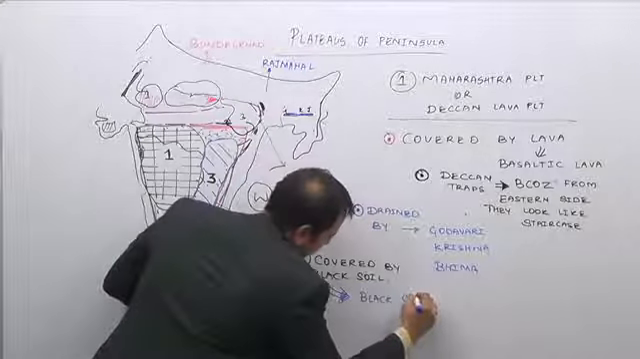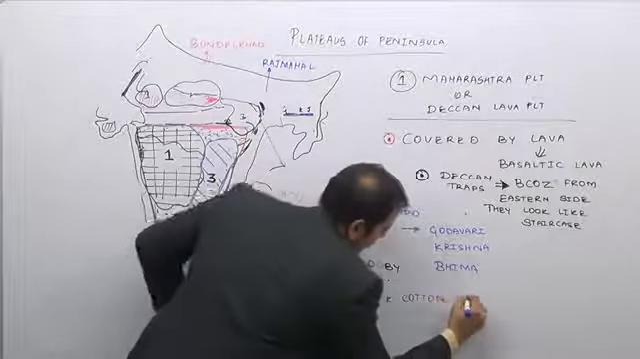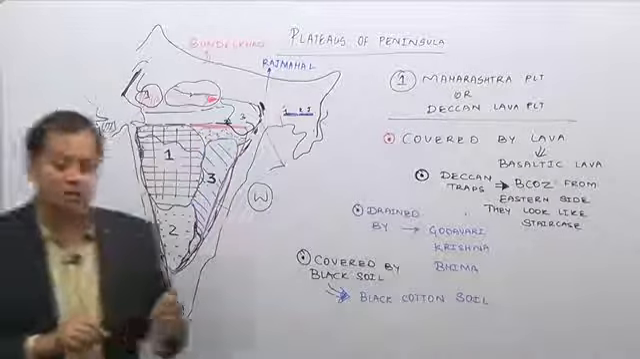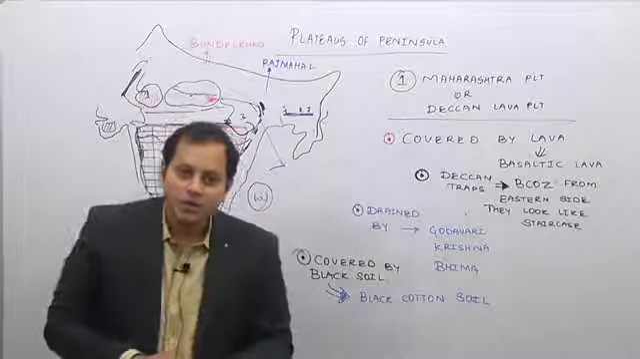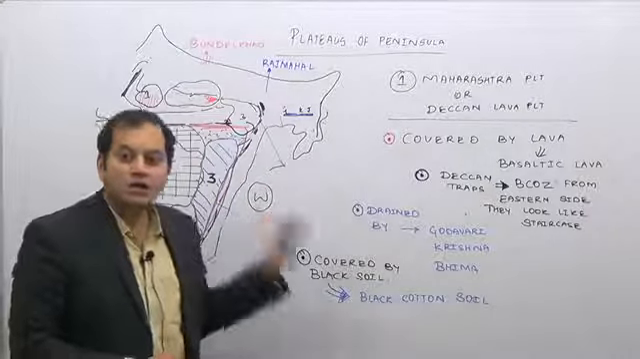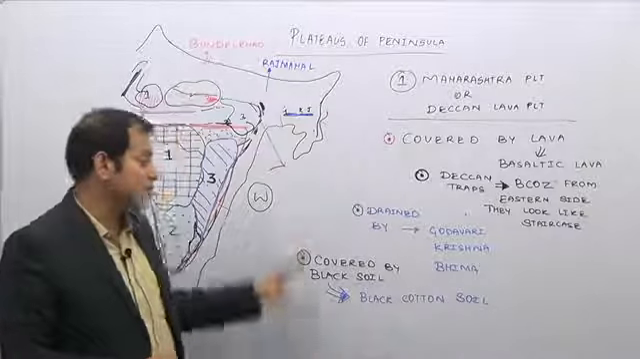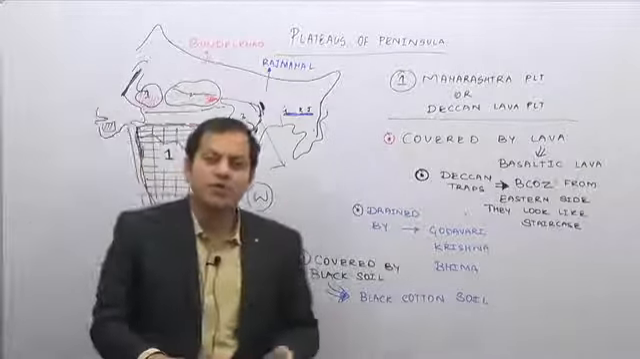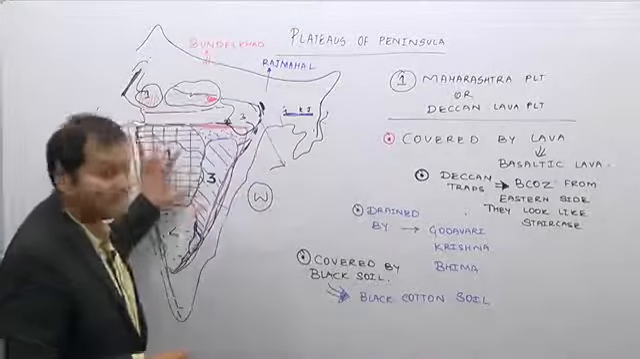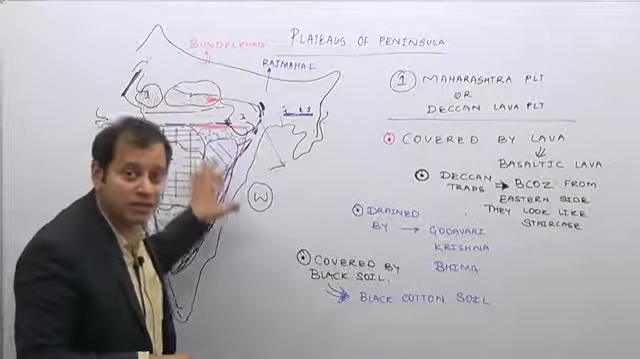This is also known as black cotton soil. So this is a region covered by black cotton soil, which is famous for cotton cultivation. So this first part is known as the Maharashtra plateau or the Deccan plateau.